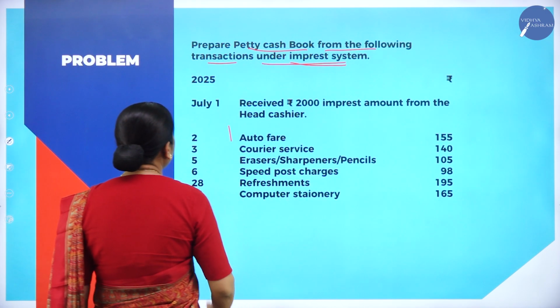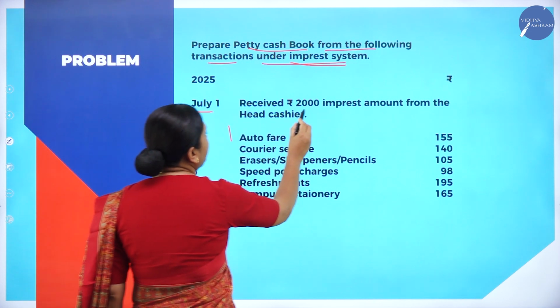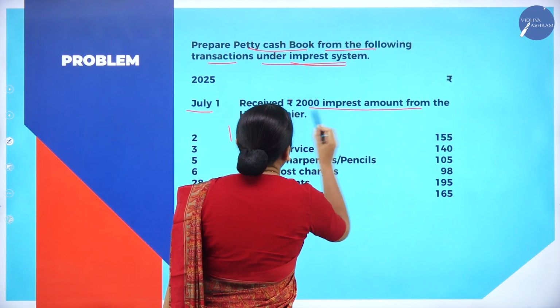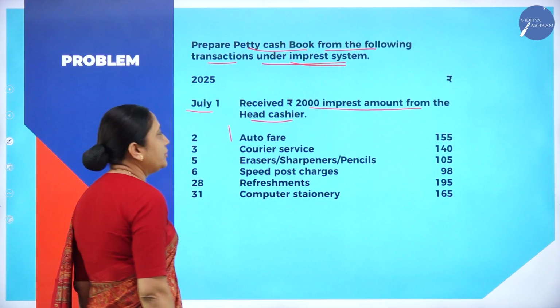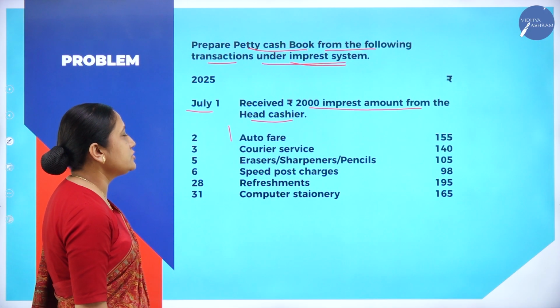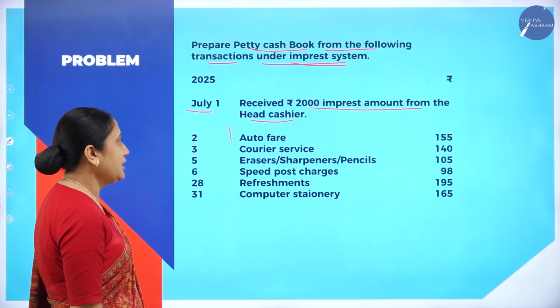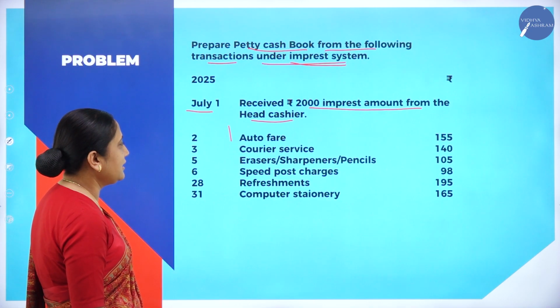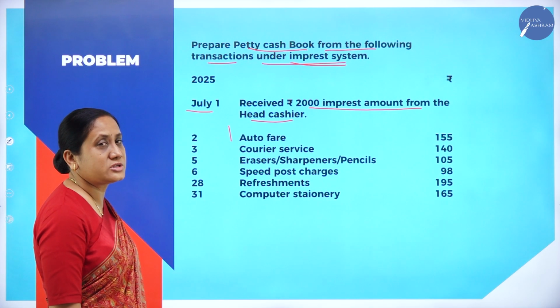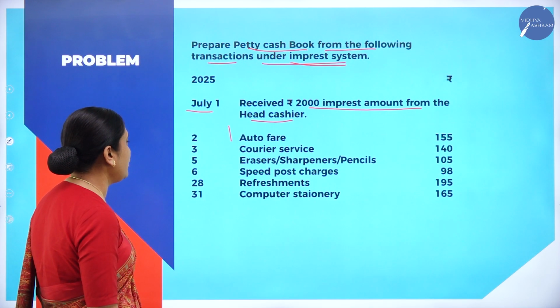Next we will see here, July 1, received rupees 2000 imprest amount from the head cashier. How much money are we receiving? 2000 rupees we are receiving from the head cashier. Correct? That is called an imprest amount. 2000 rupees imprest amount has been received on July 1.